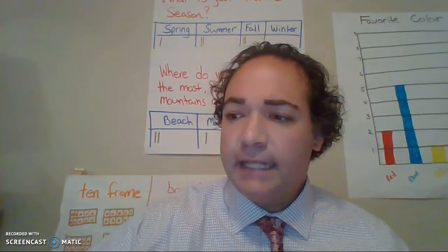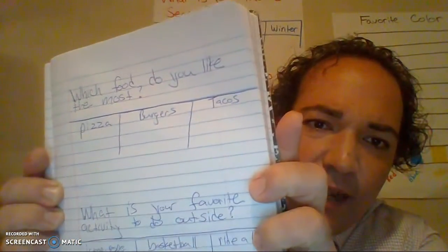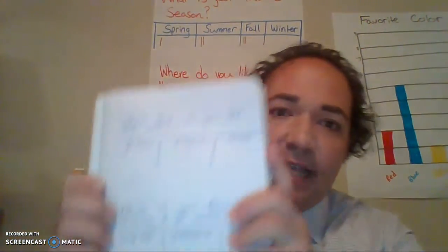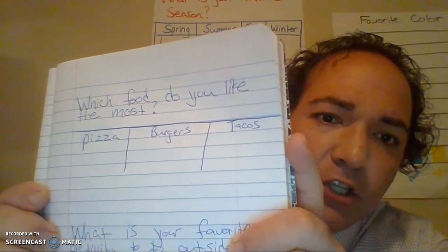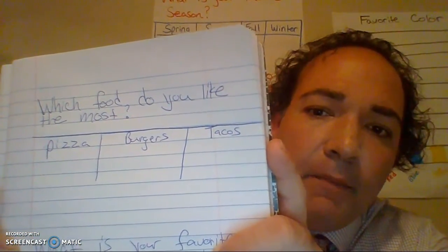Well, today, you're going to ask your family two more questions, and you're going to write it in your journal just like this. This is what I've done for today. Okay, you'll notice that back here I have a really big chart, but I have just that same type of chart in my journal.